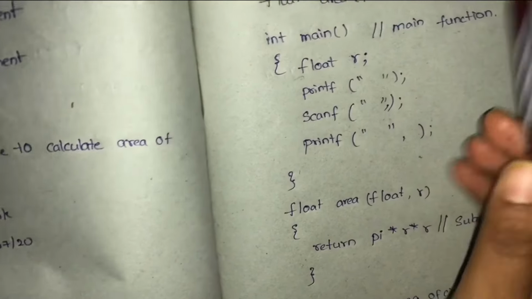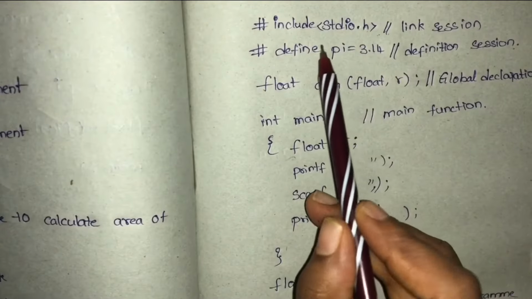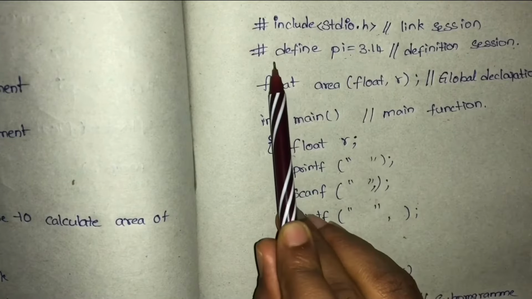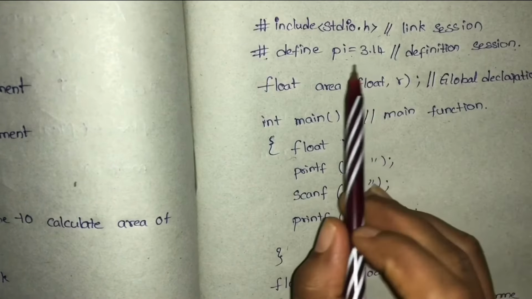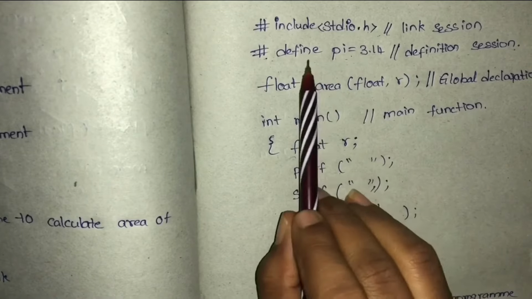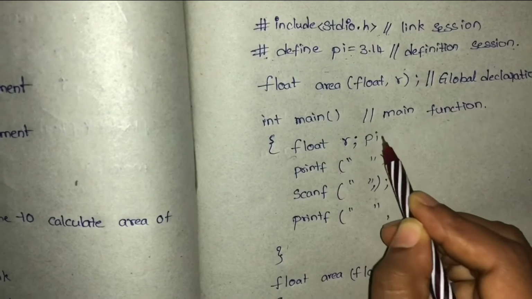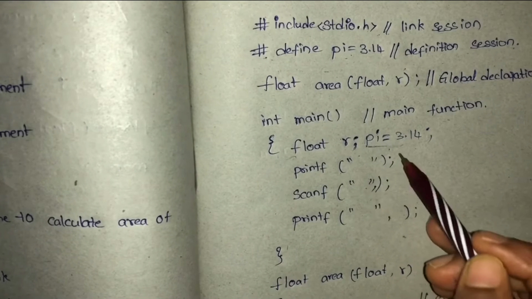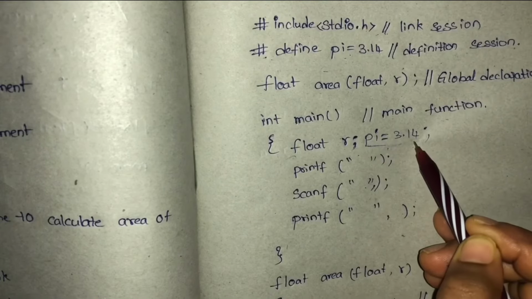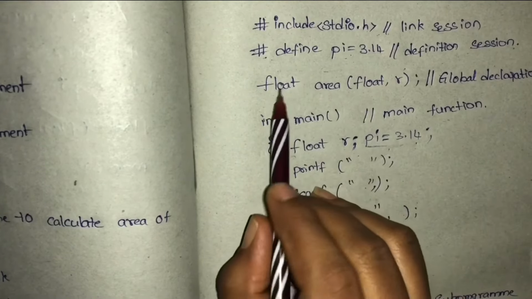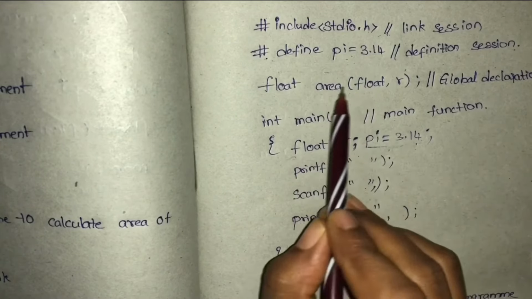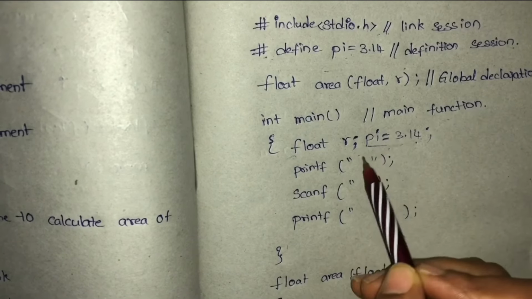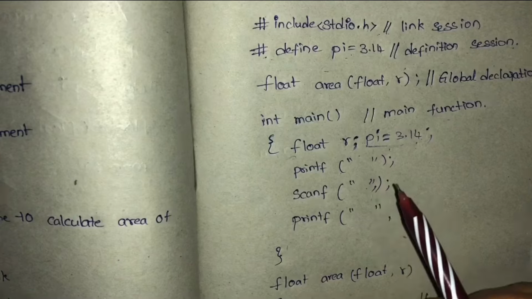Next, here I have written the definition section. I am defining some symbolic constants here. Those are pi equals 3.14, okay? This is the define section. If you don't want to declare this section, directly you can write here pi equals 3.14. I am declaring this pi value inside the main function as a local variable. If you want to declare this as a global variable, you can define it here as pi equals 3.14. That will be declared as a global variable. We will discuss what a global variable and a local variable are in the next video. Okay.